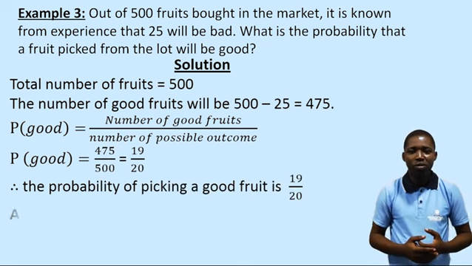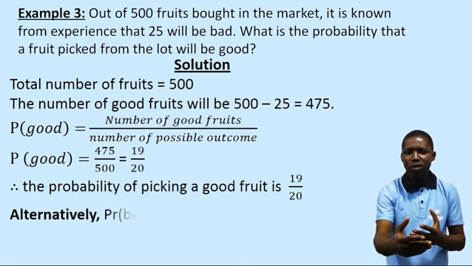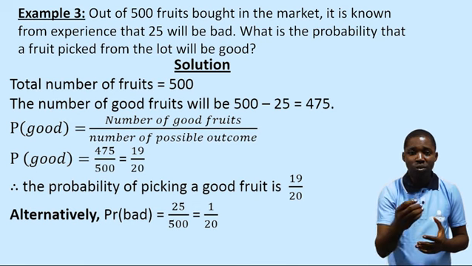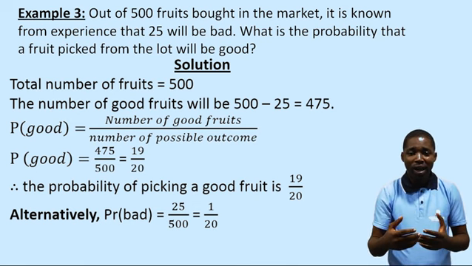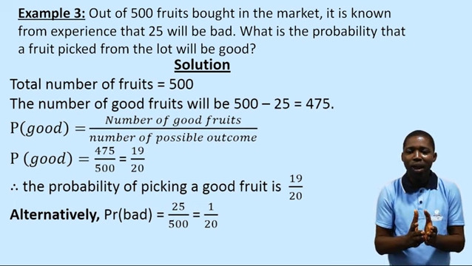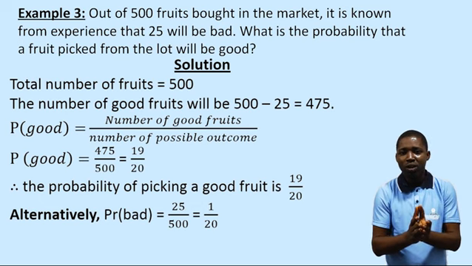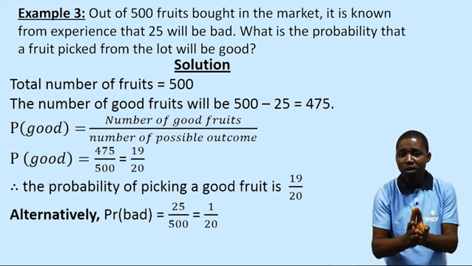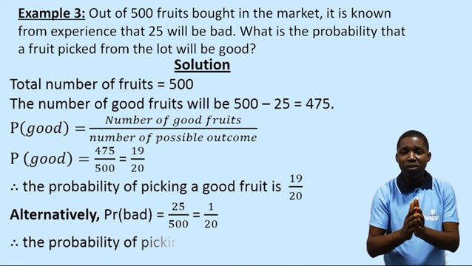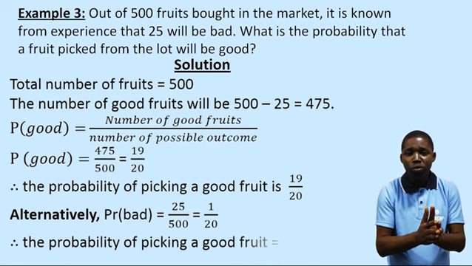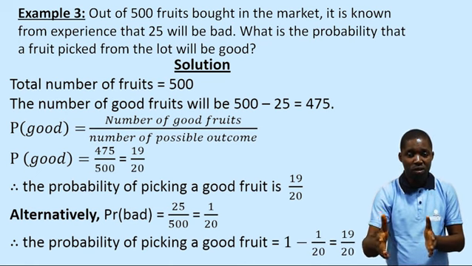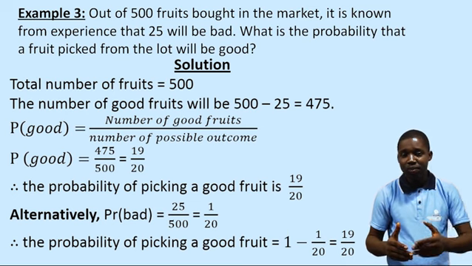Another method I can use to do this is I can get the probability of the bad fruits, which is 25 over 500. 25 because we are told that 25 of those fruits are bad. And the total outcome is 500. That will give us 1 over 20. Then I will apply one of the facts of probability. The probability of success plus that of failure is equal to 1. In this case, I will use probability of good plus probability of bad is equal to 1. So the probability of good will now be 1 minus that of bad, which is 1 minus the 1 over 20 we just got. And that is 19 over 20. Either method is fine.